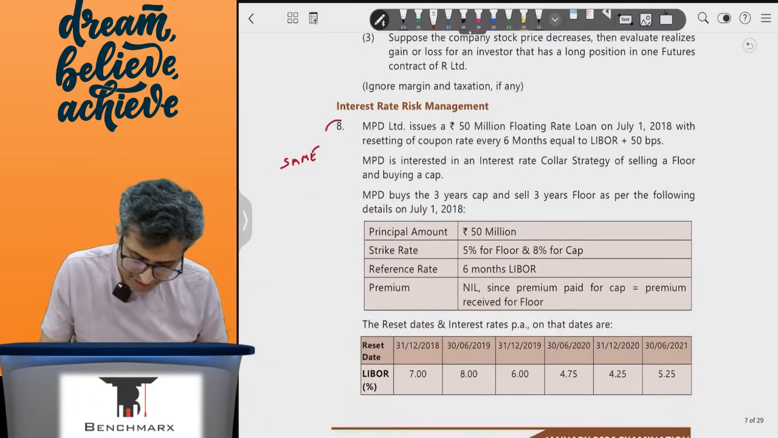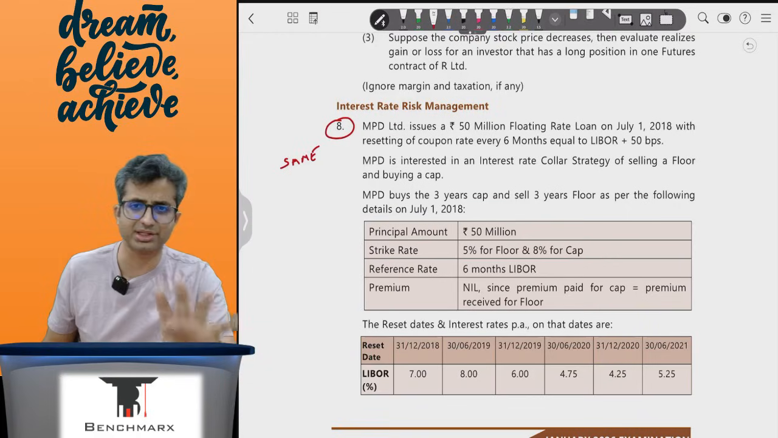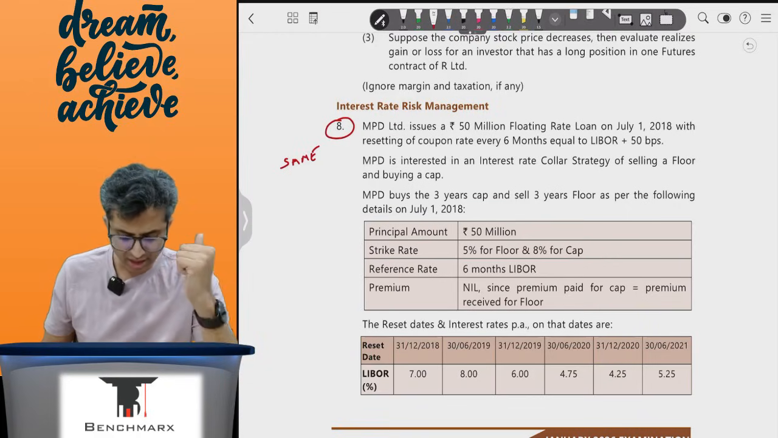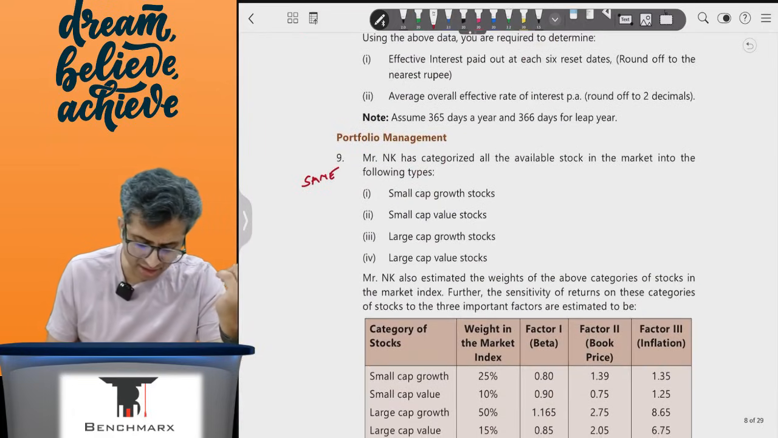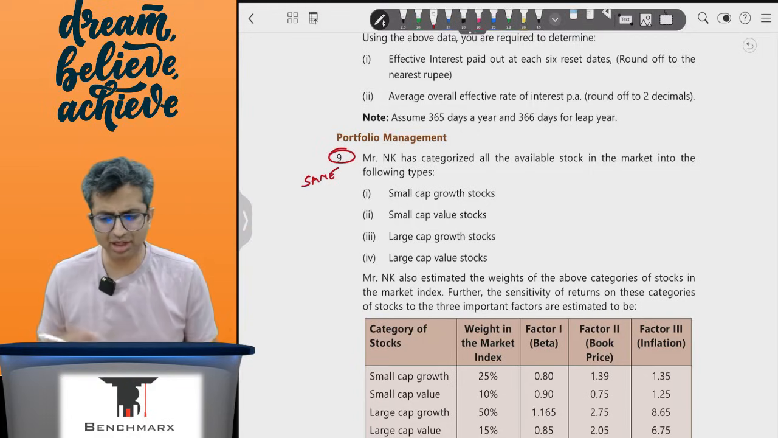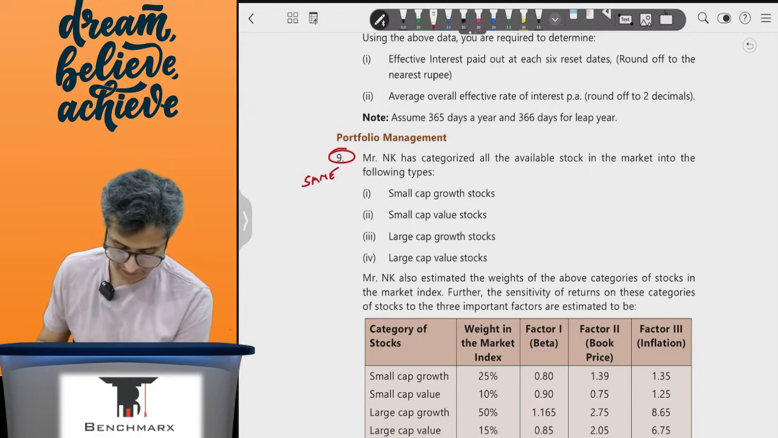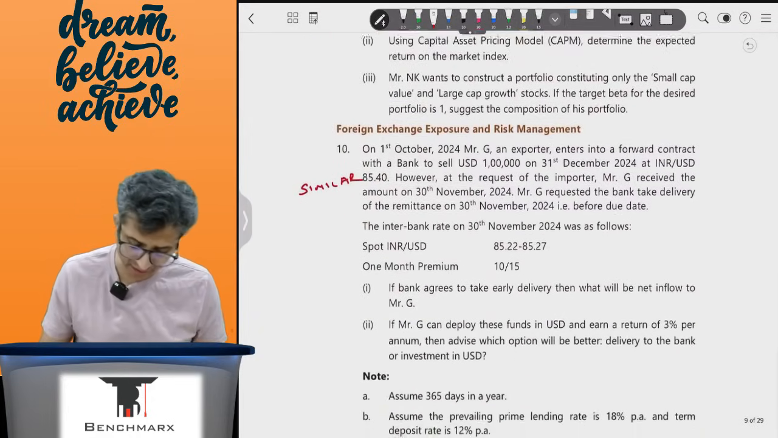When you look at interest rates, a very typical, very common question regarding caps and floors. In this case, I think a collar strategy. I think question number 8. And in portfolio, this is on arbitrage pricing versus CAPM. Again, a very common question. This is something that you would have done, so we are not touching that again.